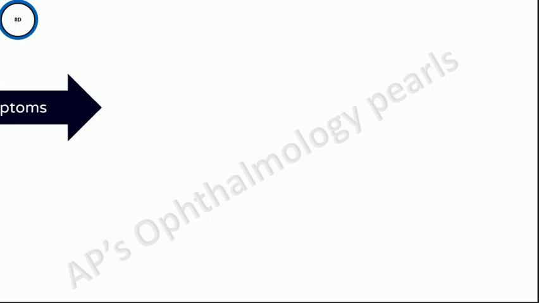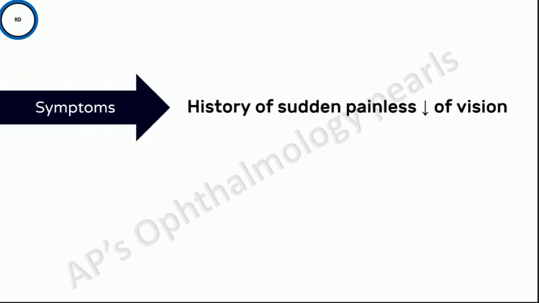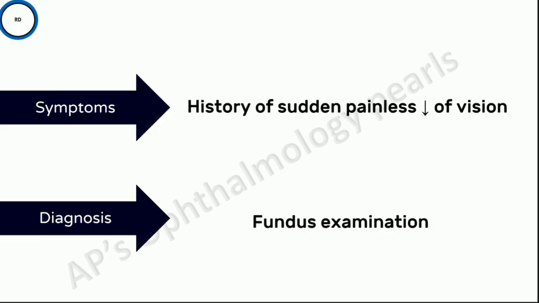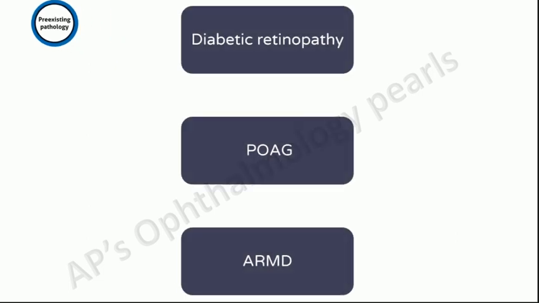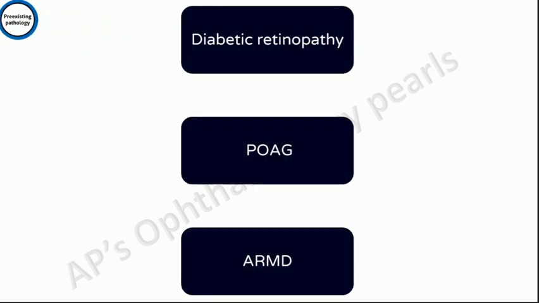A patient with retinal detachment will give a history of sudden, painless diminution of vision. It can be diagnosed by fundus examination. Pre-existing pathology like diabetic retinopathy, primary open-angle glaucoma, age-related macular degeneration, etc. may also be responsible for diminished vision.